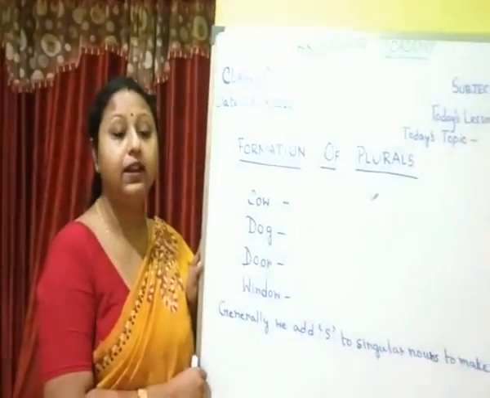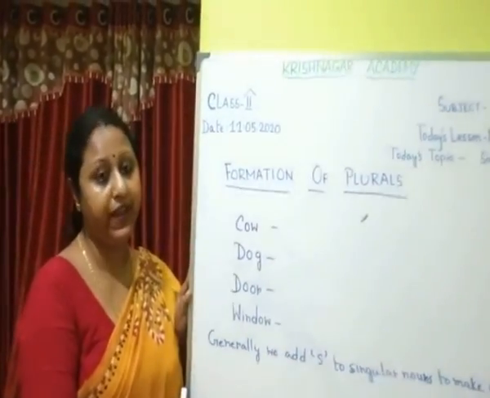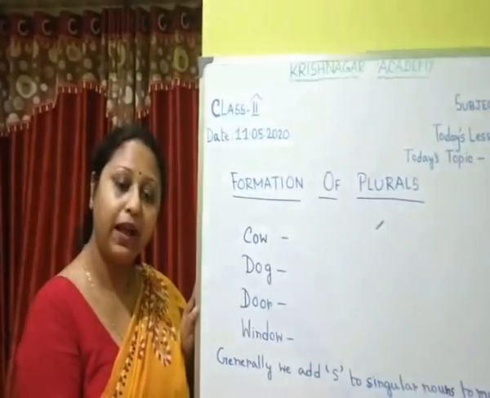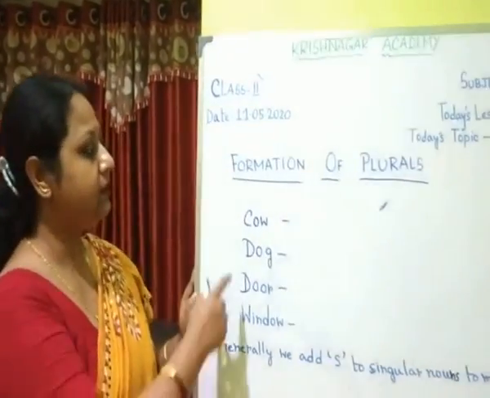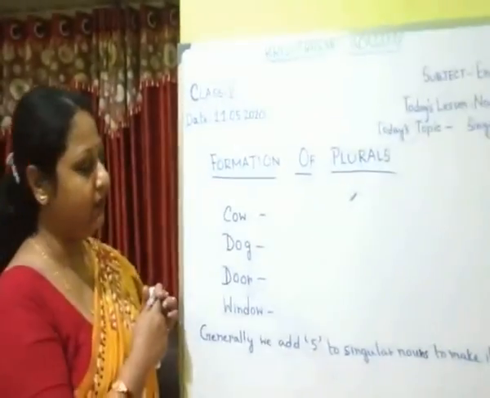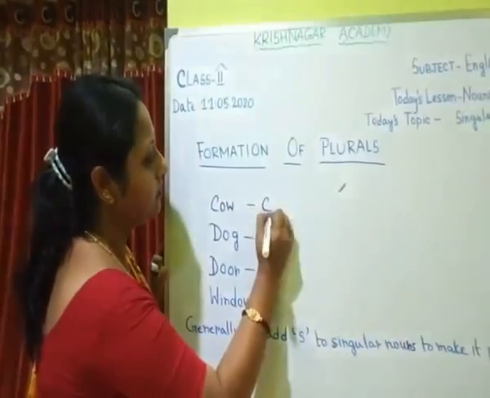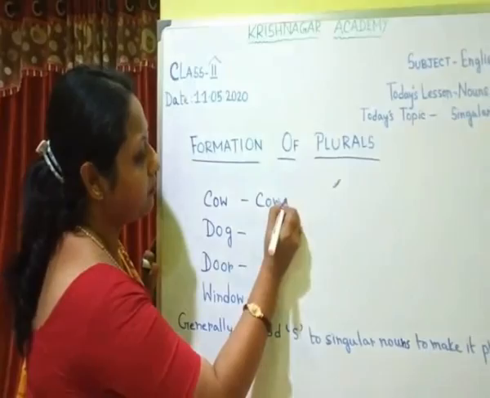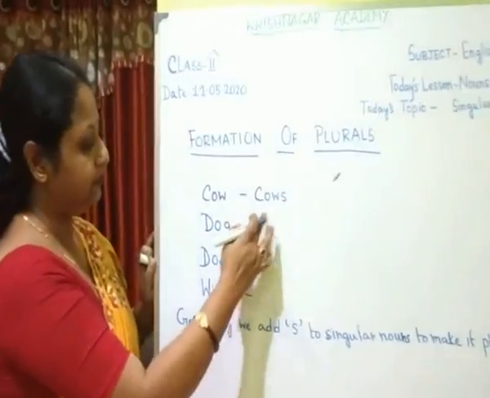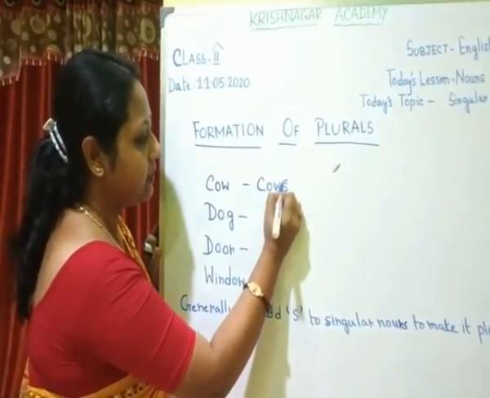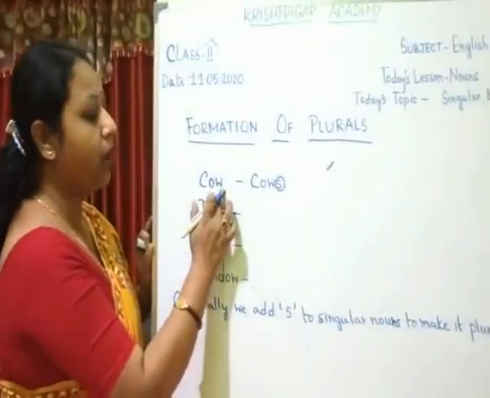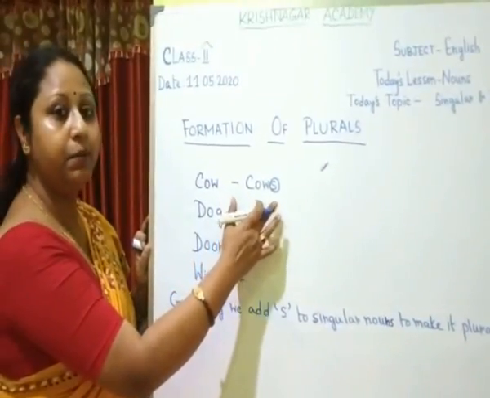Now children, let us learn how we can make plural from singular nouns. Let us take some examples. Cow, it is singular, but cows are plural. Here we add s to the singular word cow and make it plural.